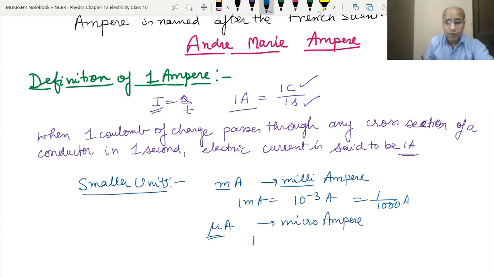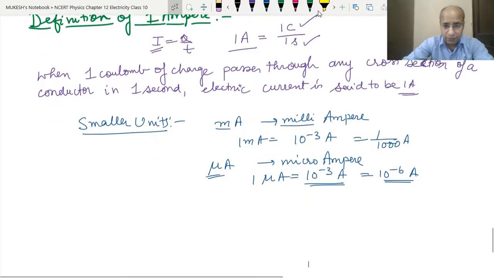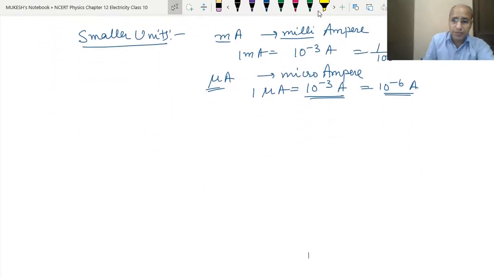Okay, and 1 microampere is equal to 10 raised to the power minus 6 ampere, and 1 milliampere is equal to 10 raised to the power minus 3 ampere. Clear? Yes? Okay. So now after the definition of ampere, how do we measure it?